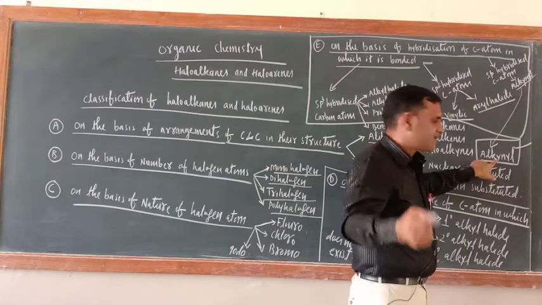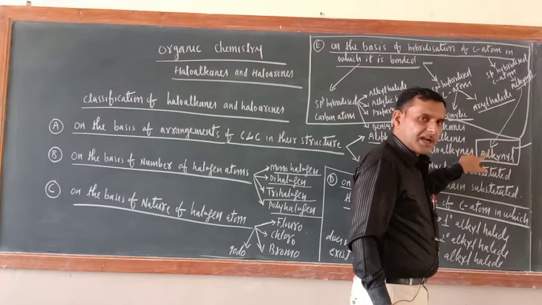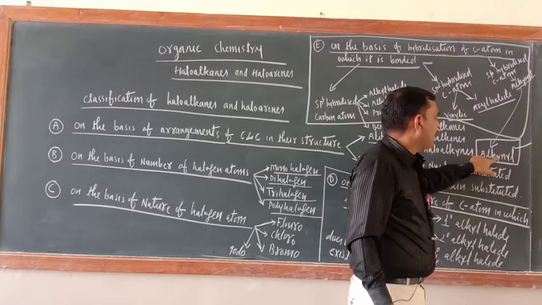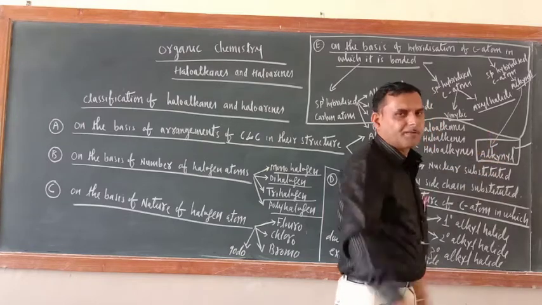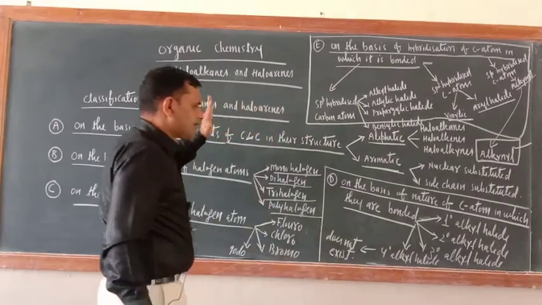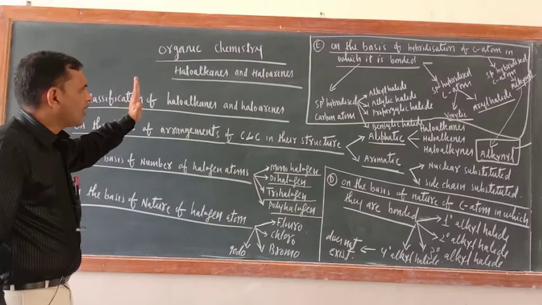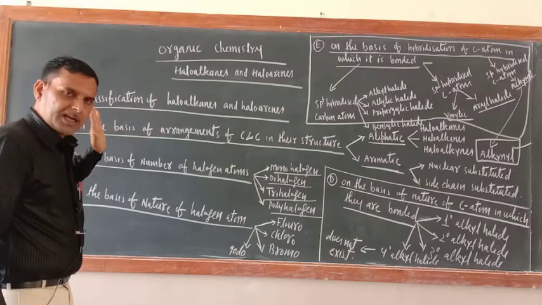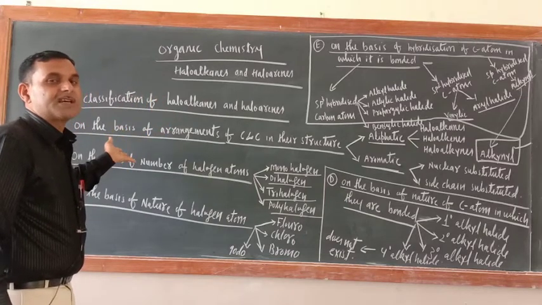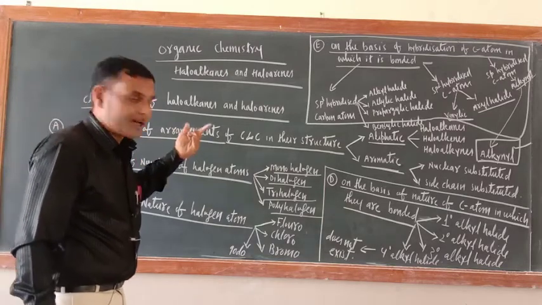Only one difference is there: in the case of alkene it is alkenyl, and here it is alkynyl. That is the only difference. Last year I taught you. So these are the classifications of haloalkanes and haloarenes. There are various ways by which we can classify them.